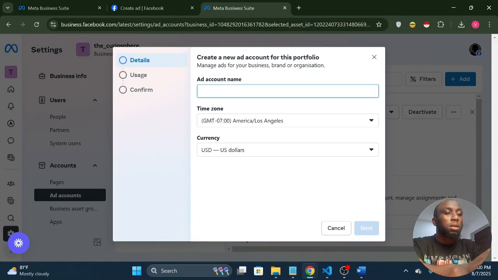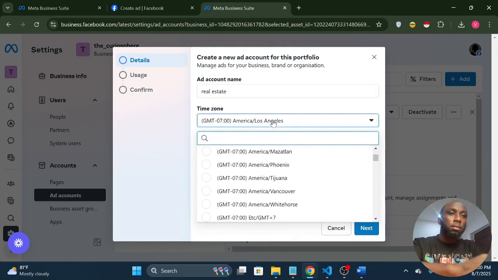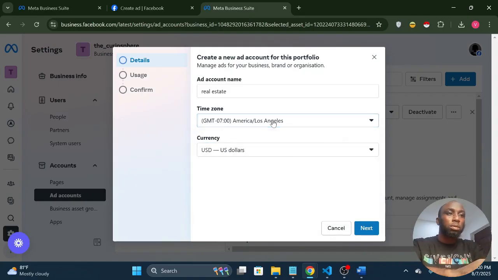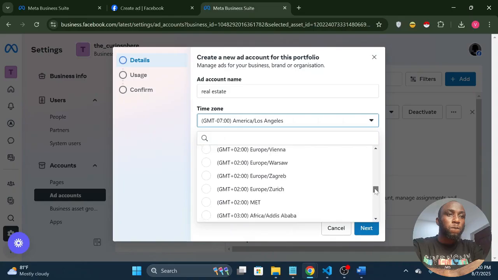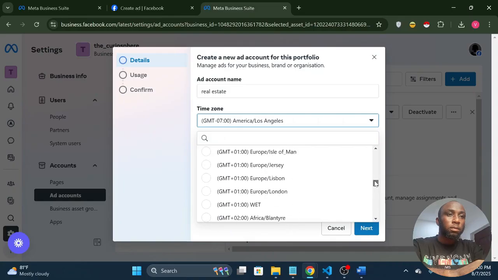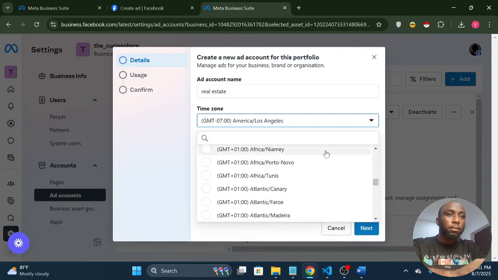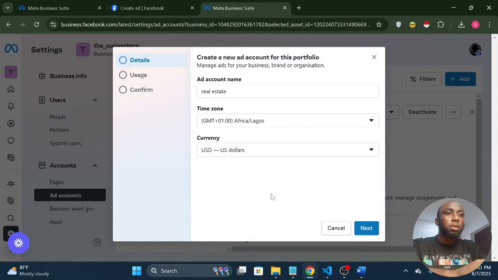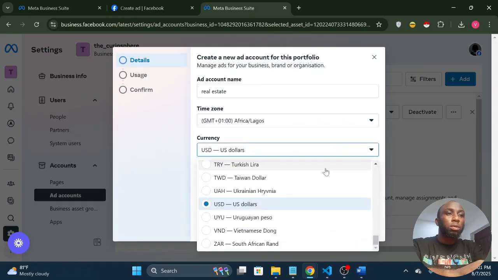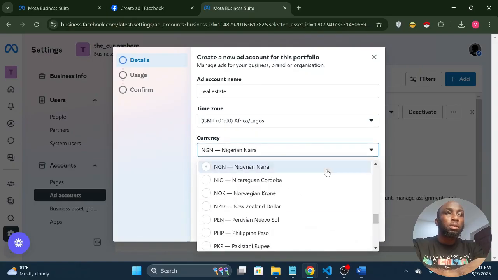Just real estate. Let's say real estate. You pick your time zone. Let's look at Lagos. Your currency should be in your local currency, so you are charged in your local currency.